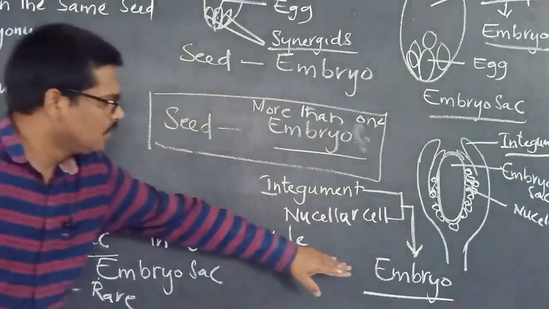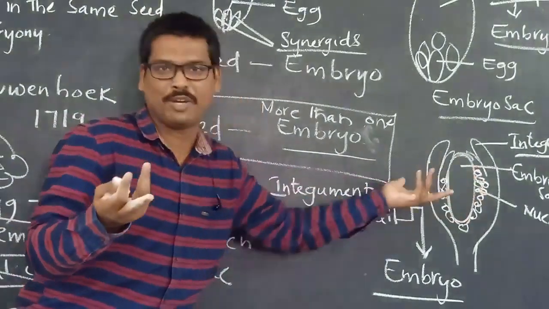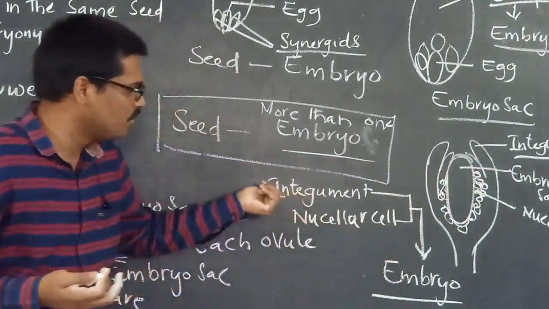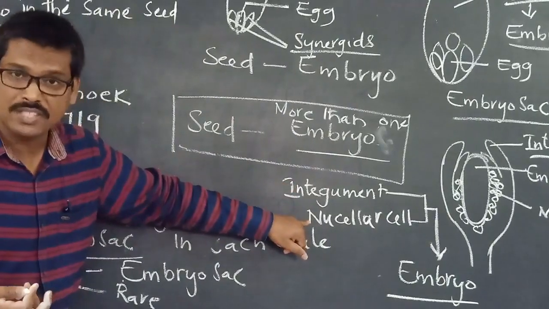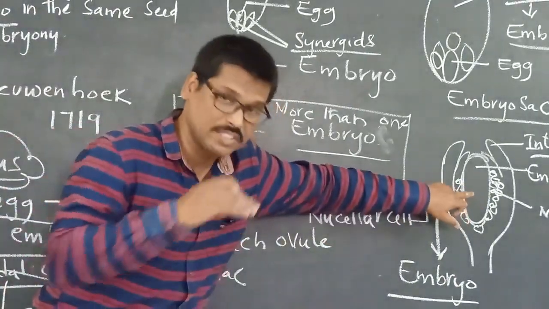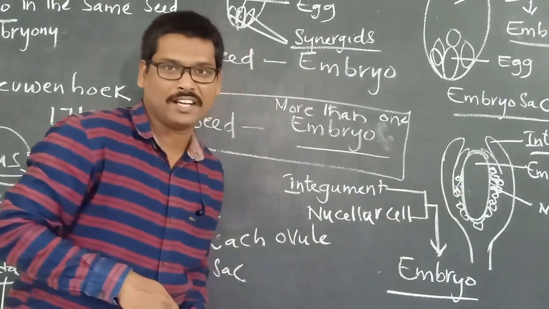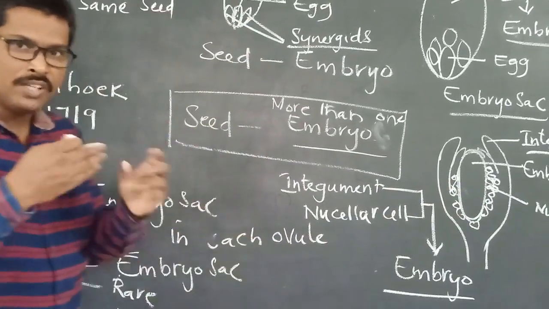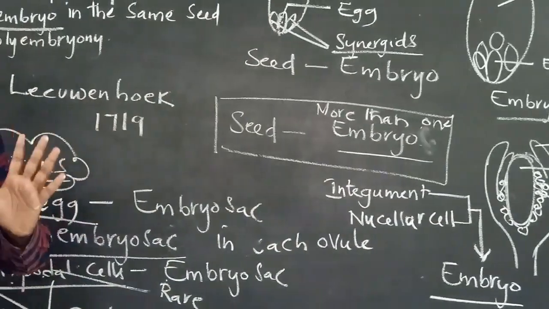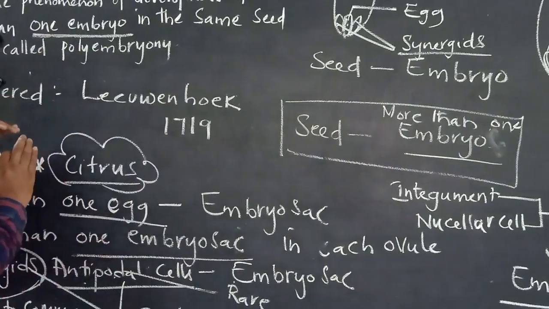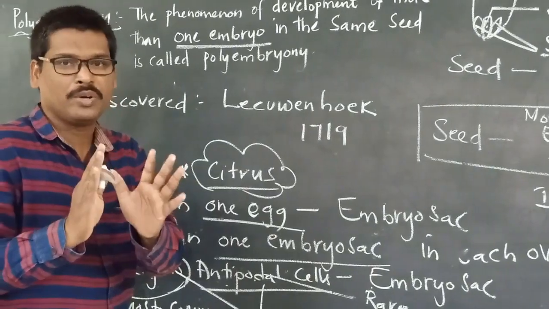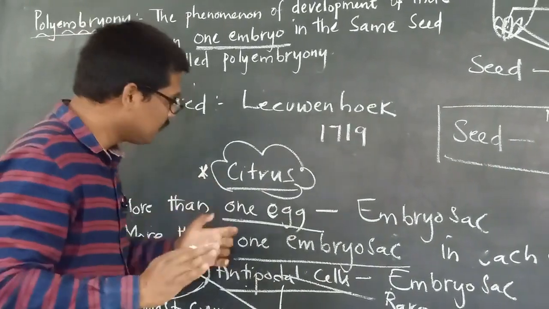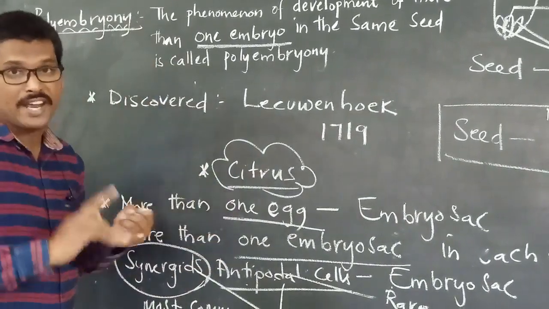which later on may project into the embryo sac. This embryo developed from integuments or the nucellar cell can project into the embryo sac. So the point we have to keep in mind is that the embryo is not only formed from the fertilized egg.